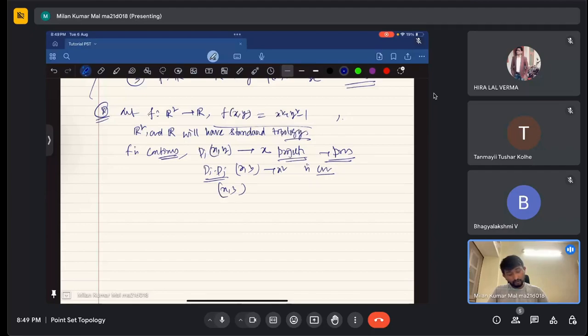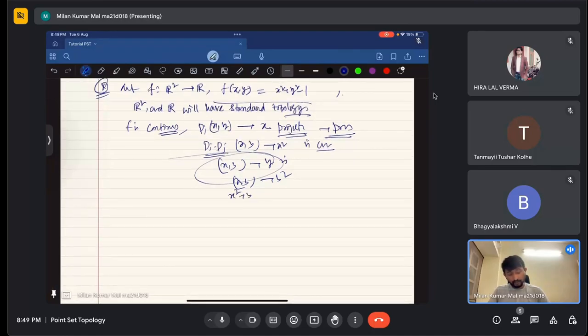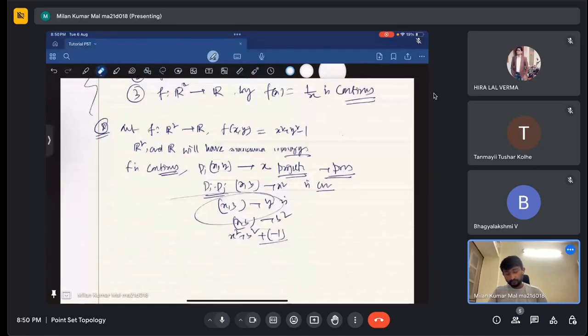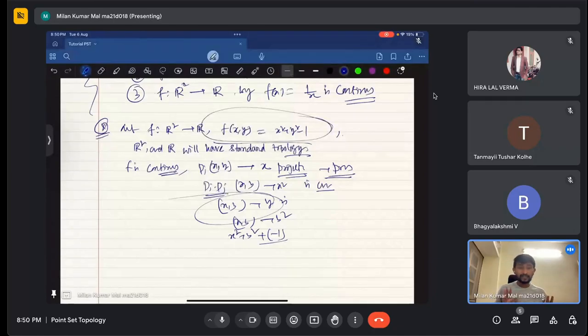Similarly, (x, y) going to y is continuous because it is a projection, and taking the product, (x, y) going to y square is continuous. Then the addition of these two functions, x square plus y square, plus the constant function minus 1, which is continuous. So this expression is a multiplication, addition or subtraction of continuous functions, which we have already seen. So f is continuous.